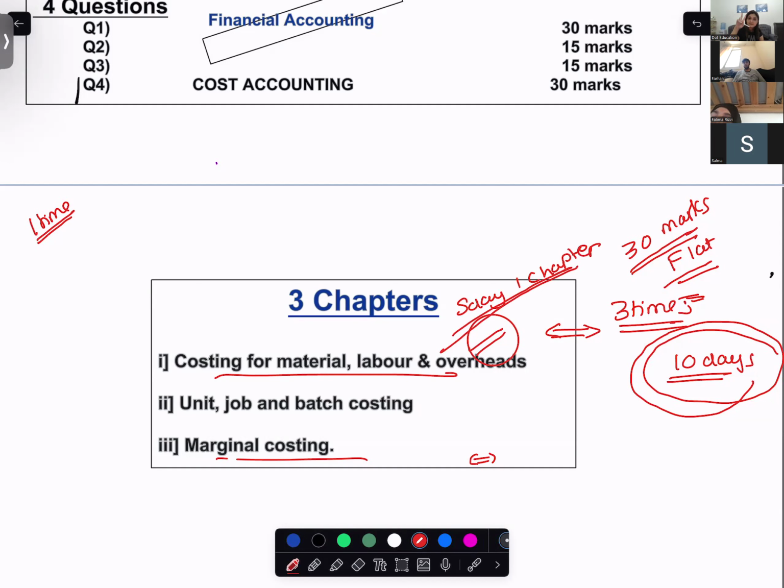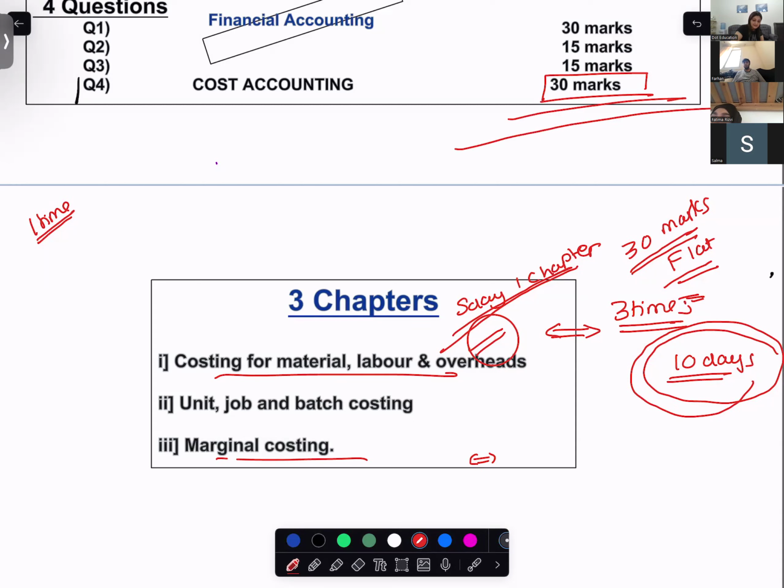That means when you're doing it for the first time, you can give it 3 days with the videos, with my support, with everything. Fourth day, you will do everything again. Fifth day, you will do everything again. I am asking continuously again and again and again because I don't want you to lose even a single mark on this 30 marks.